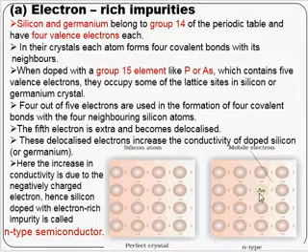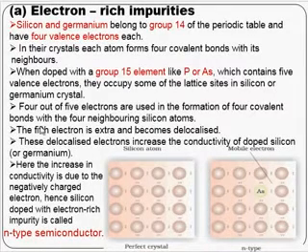Now when a silicon atom is replaced by arsenic, here you can see the arsenic is forming 4 covalent bonds. So here 1, 2, 3 and 4. The 5th electron is extra, which is shown over here, and it becomes delocalized. 4 out of 5 electrons are used in the formation of 4 covalent bonds with 4 neighboring silicon atoms. The 5th electron is extra and becomes delocalized.